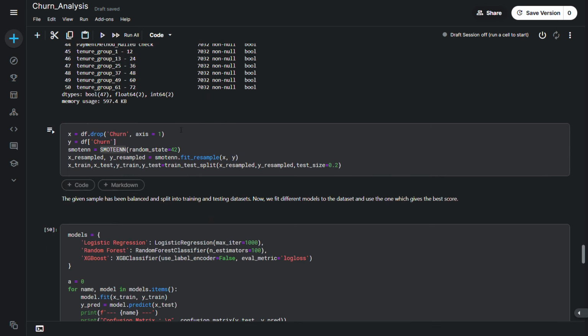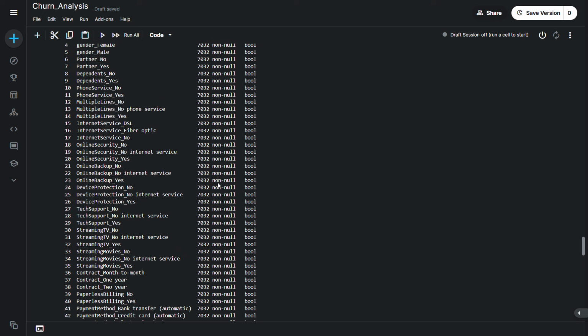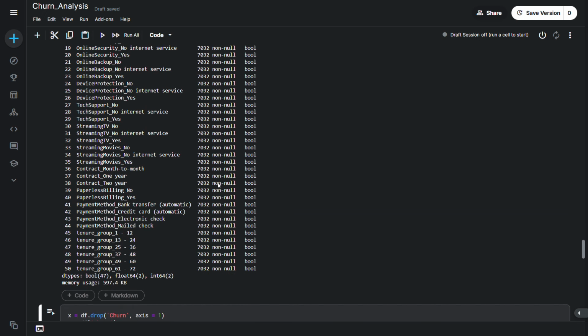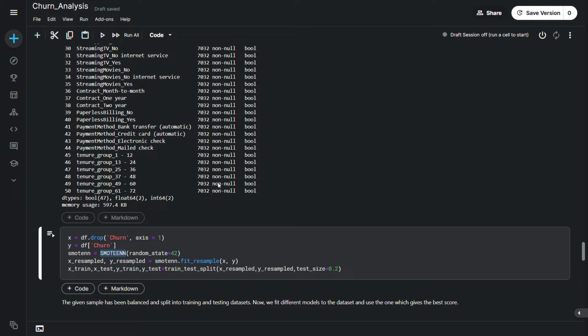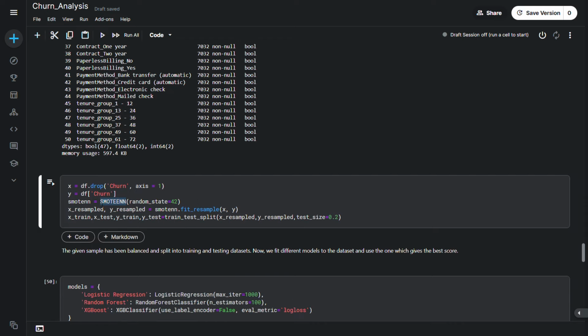And we use this function SMOTEN, as the data set is imbalanced, with the number of people not churned being more than the number of people churned. We have to use this to make sure it's balanced for a higher accuracy of the model that we are going to train. So we use this, and we fit the model,